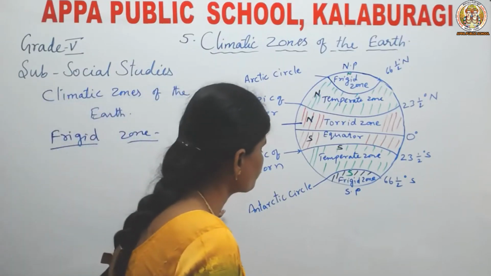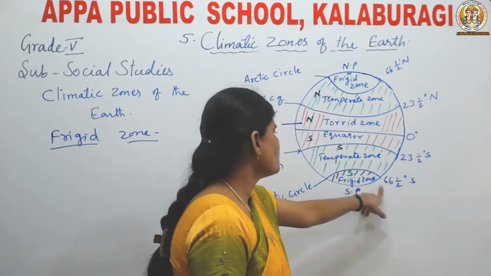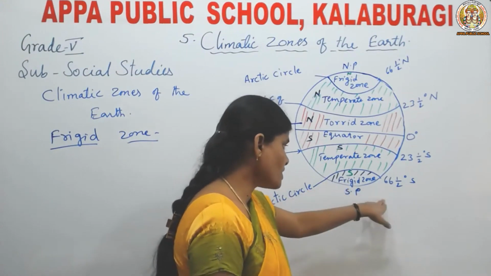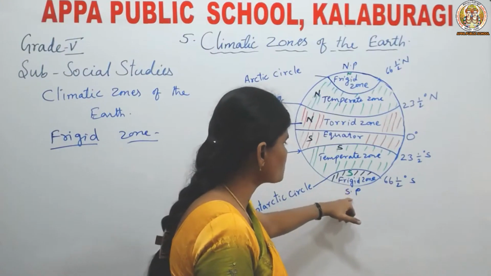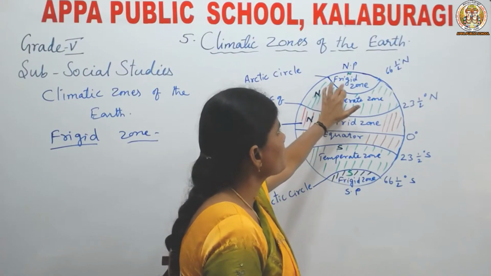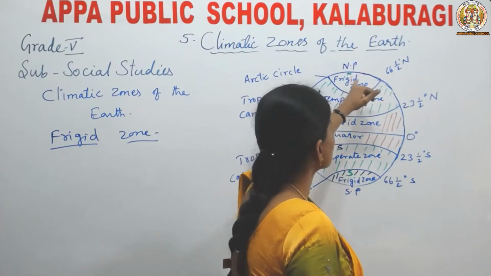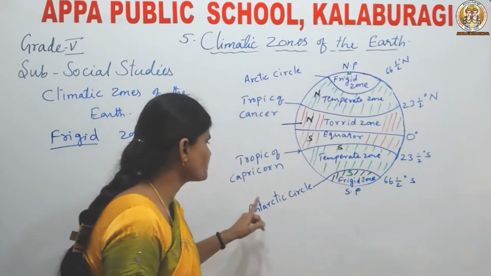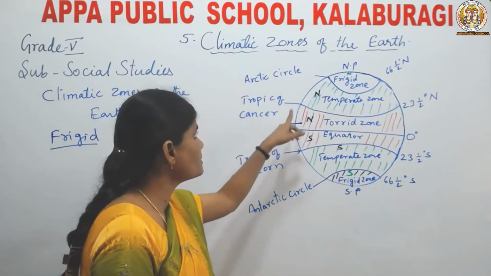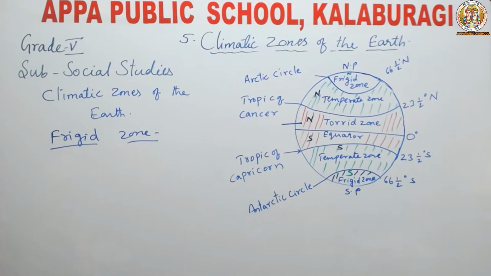Which area is called the frigid zone? The area located between 66.5 degrees south latitude to 90 degrees south is called the south frigid zone. Here, this is the north frigid zone, from 66.5 degrees north to 90 degrees. This is called the frigid zone. 66.5 degrees south latitude is called the Antarctic Circle, and 66.5 degrees north latitude is called the Arctic Circle.